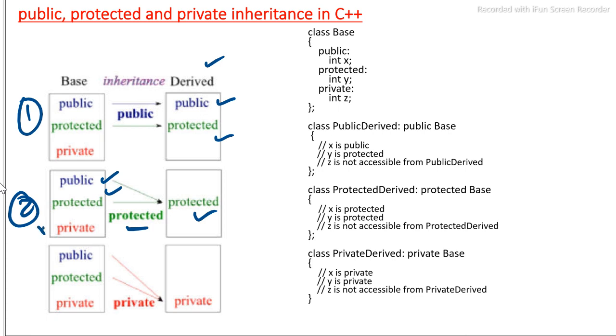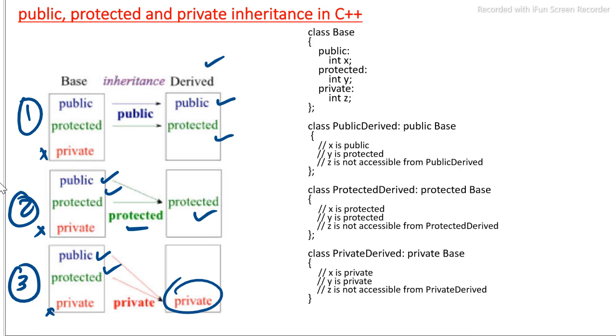In private inheritance, public and protected data members will become private. Their visibility mode will change to private in the derived class, whereas private data members cannot be inherited.